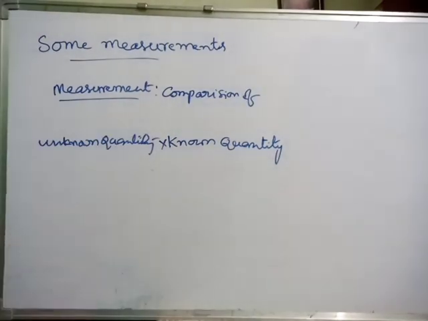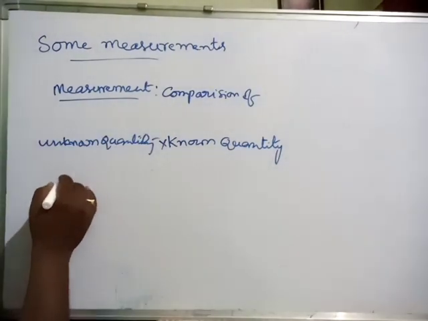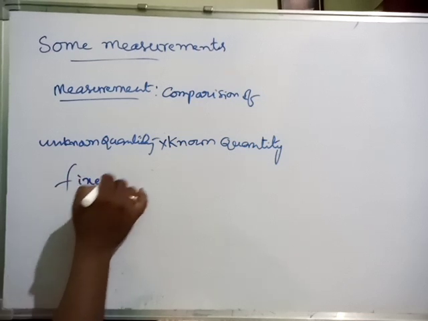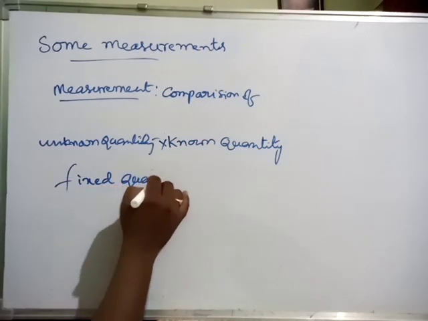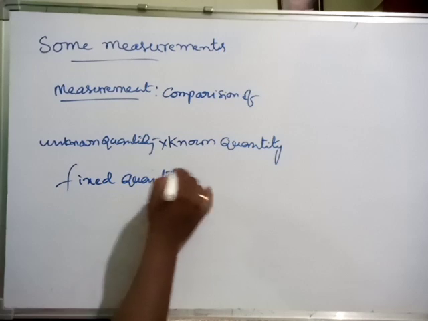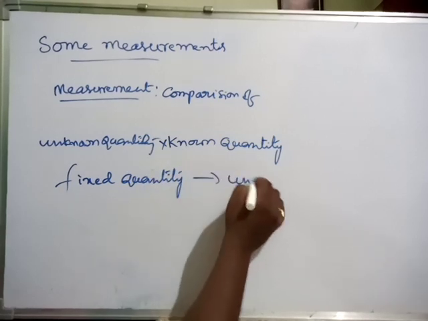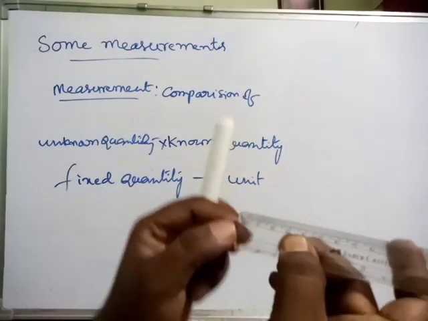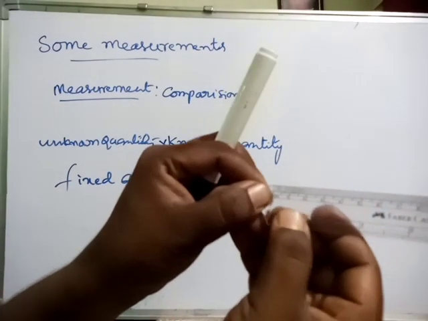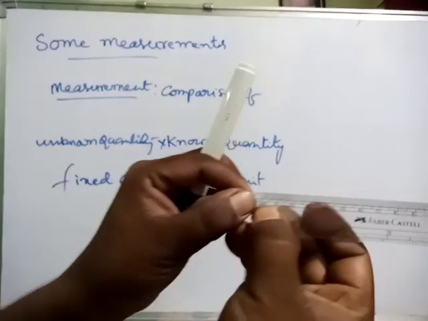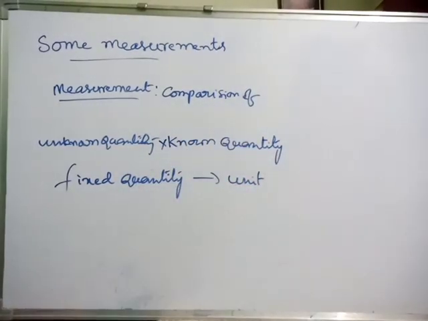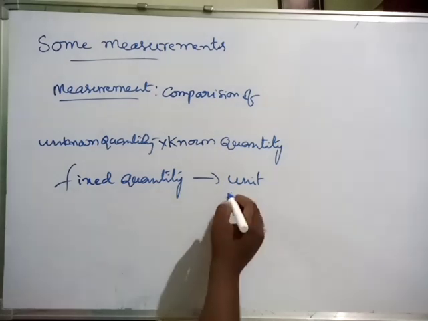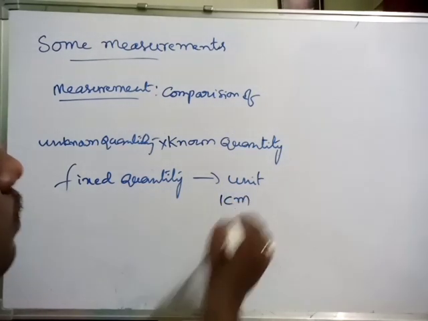To measure any object, definitely we require a fixed quantity. That fixed quantity is what we call a unit. Here in the centimeter scale, the distance between 0 to 1 is a fixed quantity. It is one unit, 1 centimeter.